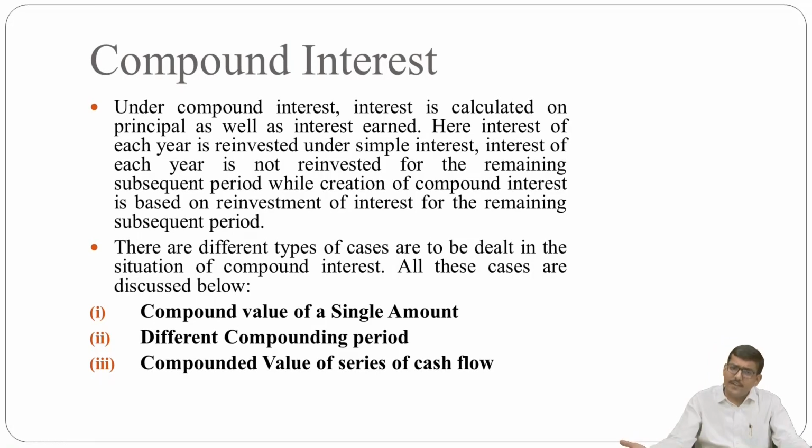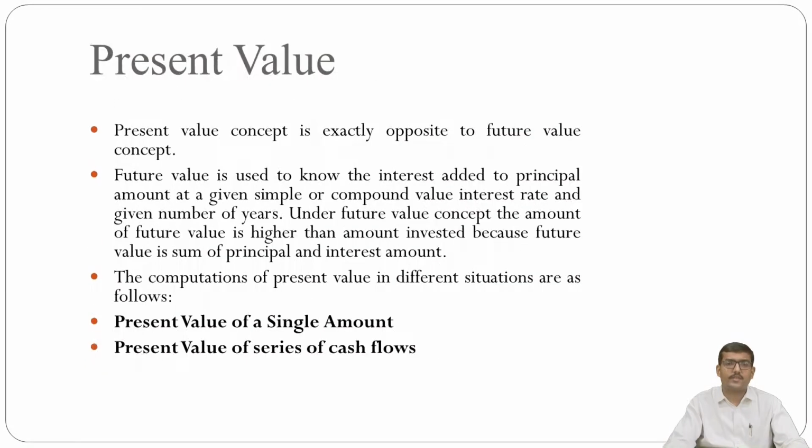There are different cases to be dealt with in compounded interest: first, the compounded value of a single amount, then different compounding periods, then the compounded value of a series of cash flows. These three are the main cases when we determine compounded interest.